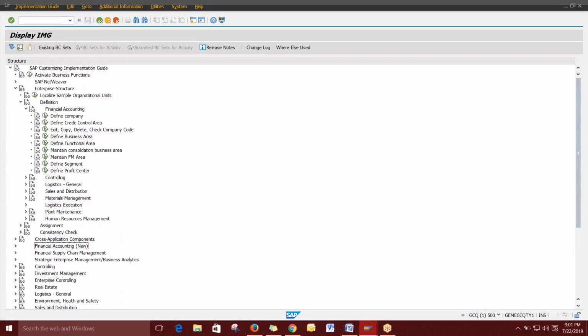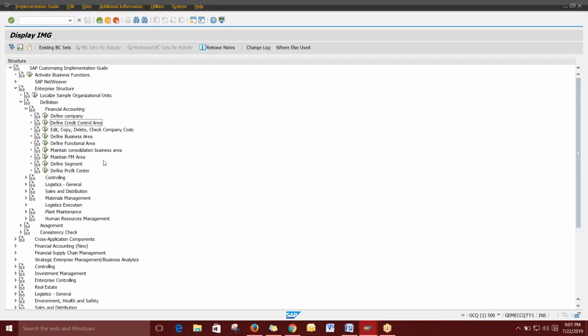Okay, here you can see the defined credit control area. This is only for giving credit to the customer. If you want to have credit management, especially in SD, you need this credit control area. You can have one credit control area for multiple company codes. It is not a mandatory thing. Everything is collected here, like a controlling area. So you can create a single credit control area and assign it to multiple company codes.